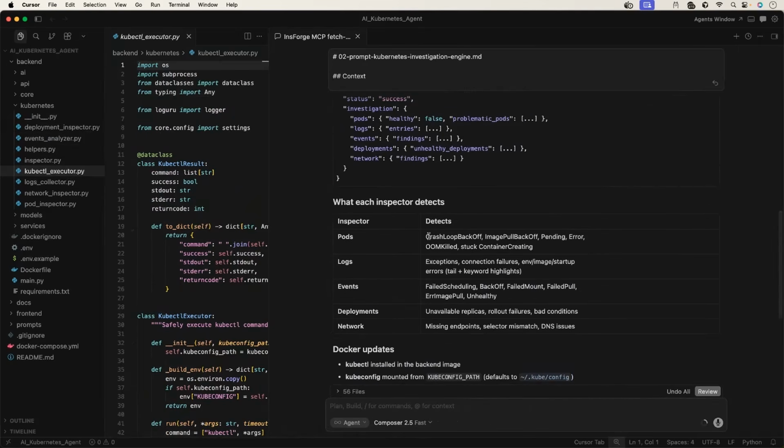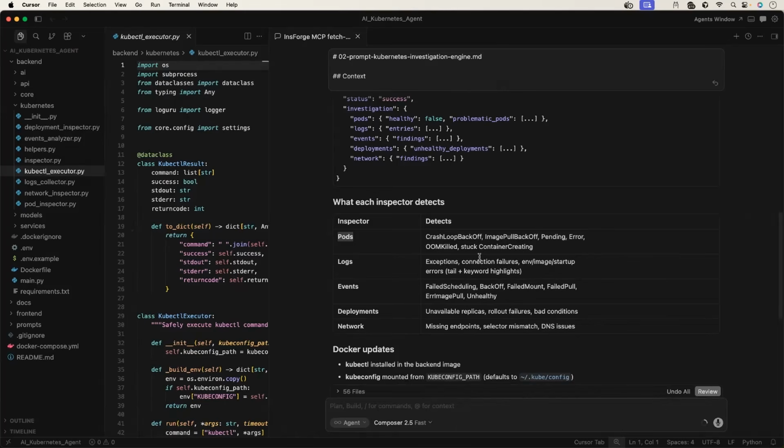So it is collecting CrashLoopBackOff, ImagePullBackOff, Pending, Error, OOMKilled, and the most common error information from the pods. It is also collecting different logs from the cluster. When it comes to events, it is looking for deployment events and also network issues, like missing endpoints, selector mismatch, and DNS issues. The good thing is that in case we want to add more information, let's say in pods I want to gather information for liveness probes and readiness probes, it's just modifying the prompt.